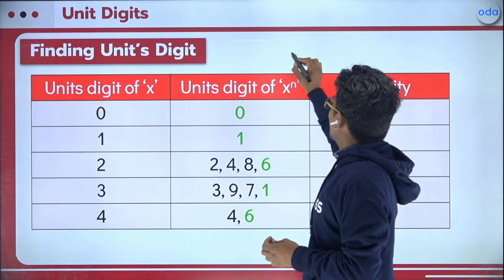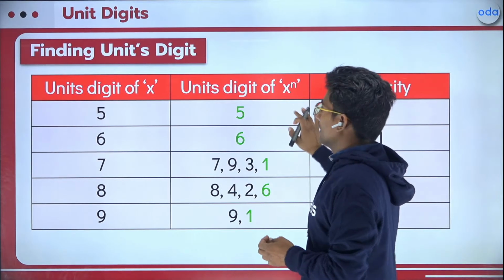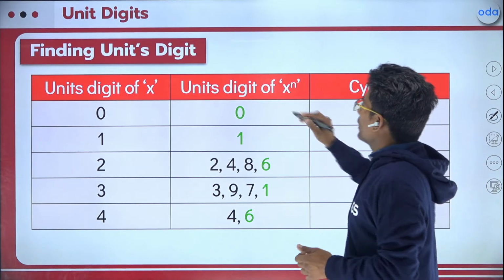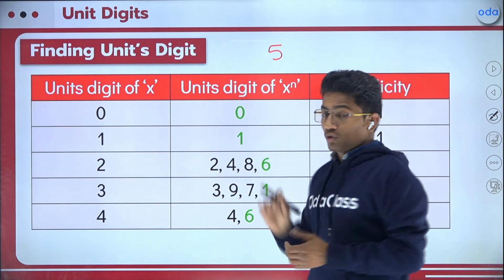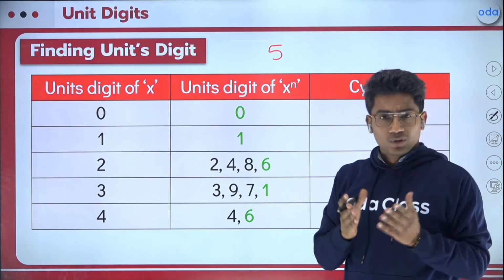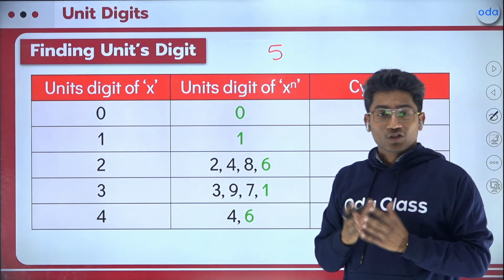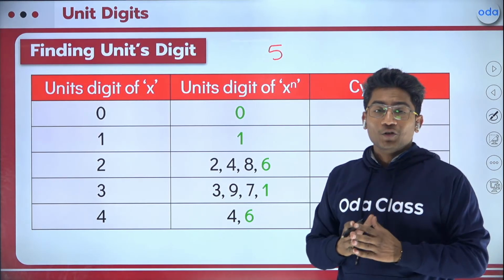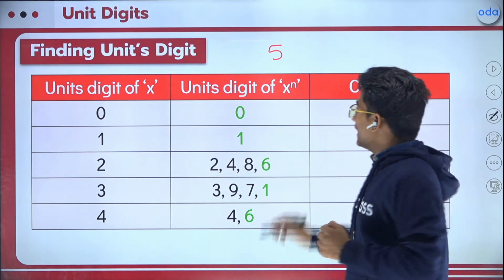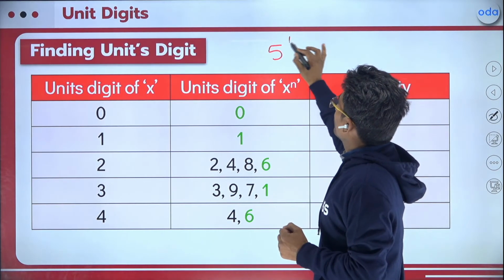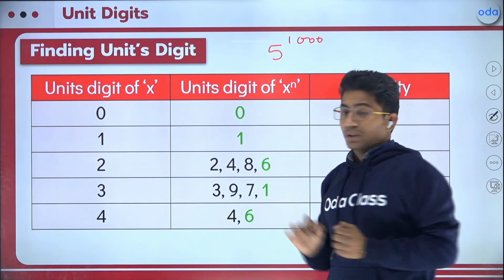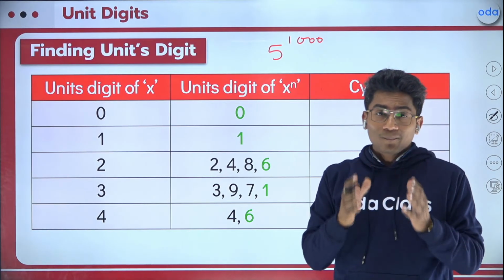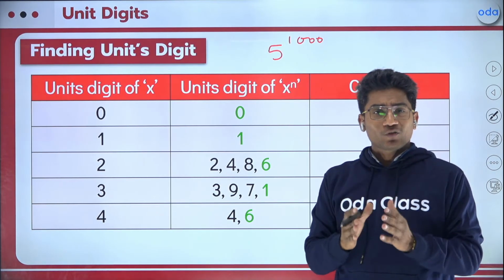Let's suppose I have got 5 here, right? If I ask you 5 raised to the power 2, 25, unit digit is 5. 5 raised to the power 3, unit digit is 5. 5 raised to the power 4, again 5. So for 5, whatever the power be, unit digit will always be same. Let's suppose I take the power of 5 as 1000. The unit digit will still be 5. So there are a few digits for which, whatever the power you take, unit digit will always be same.